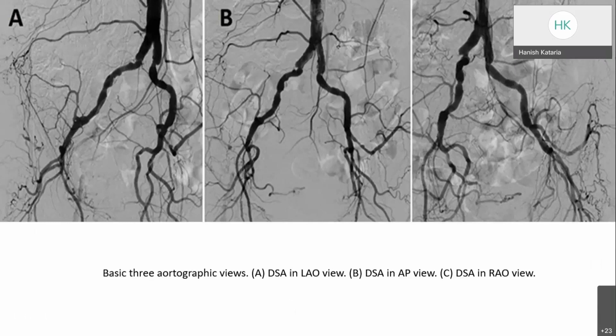It is basically to look at the pararenal aorta. Then contralateral oblique views are basically to look at the internal iliac origin and patency. And the ipsilateral oblique views are basically to look at the profunda and the common femoral artery, that is, the profunda origin and the division of the common femoral into the profunda and SFA.